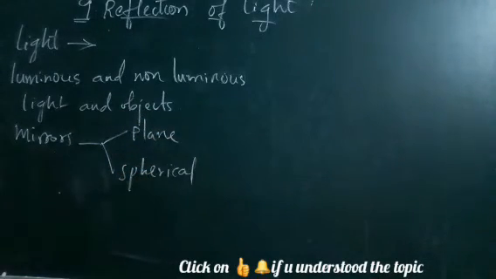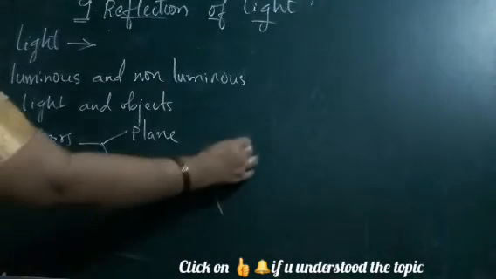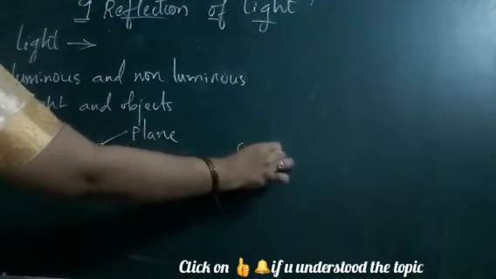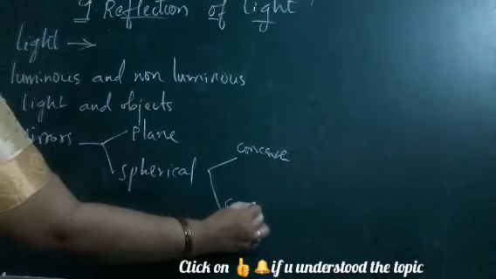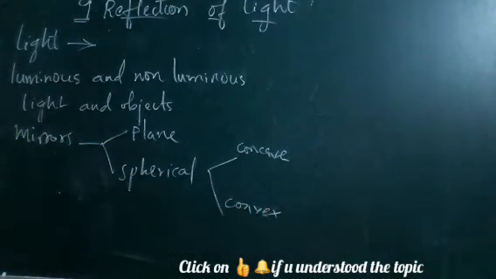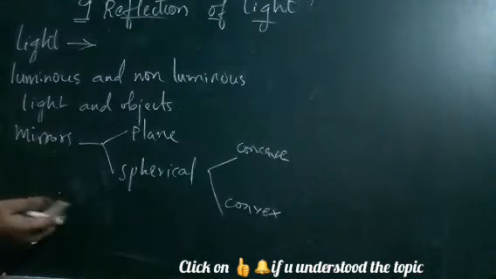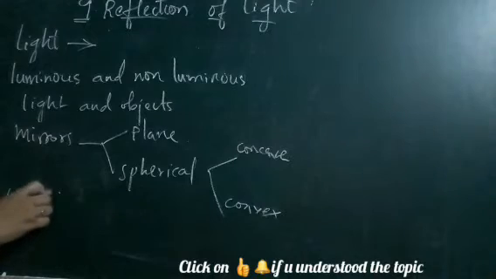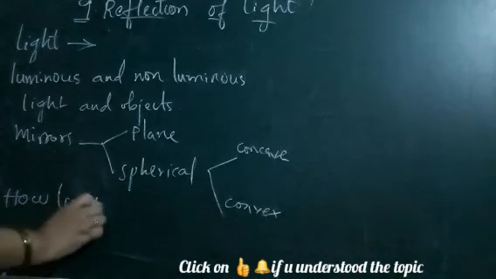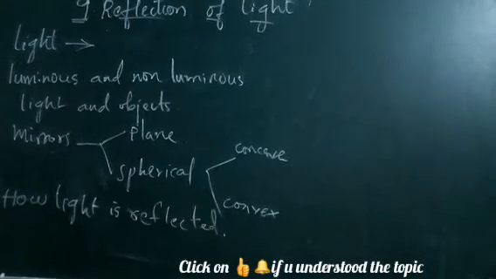That comes under spherical mirror. So mirrors are two types, that is plane and spherical. In spherical again we have concave and convex mirror. Then next we are going to learn about how the light is reflected. So these are topics that we are going to clear in this lesson.